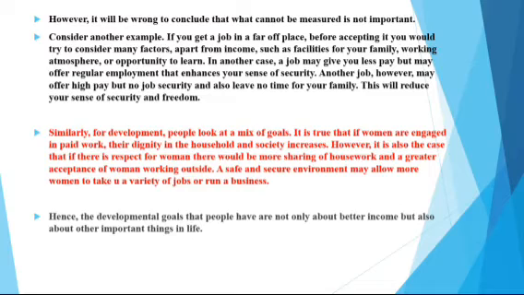So in another case, if a job is giving you very less salary, but if you will get regular employment, in the middle of the job they will not send you out, you will be having regular employment, but the salary is less, there is more security, what will you choose? If there is a job with high salary and no security, and a regular job with low salary and so much security, which one will you prefer? You will prefer the low salary job with more security only, right?